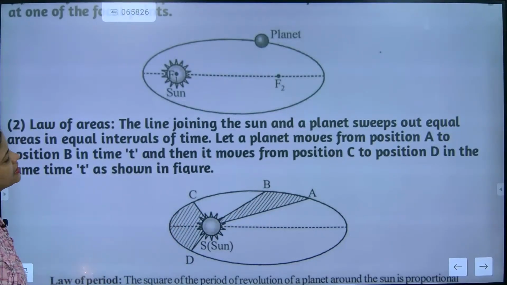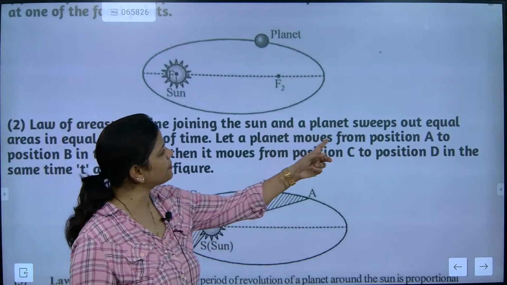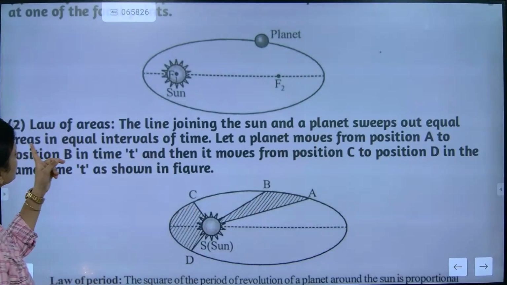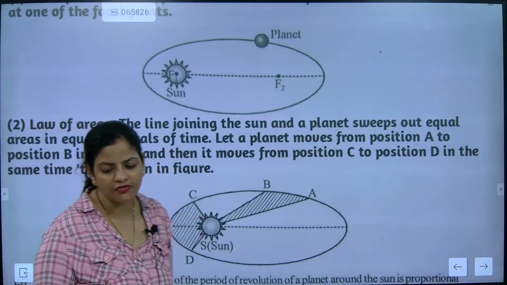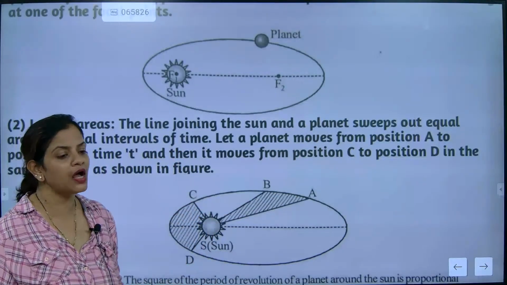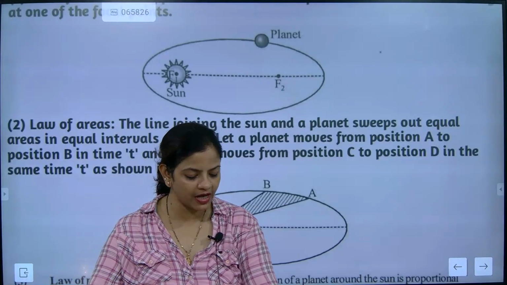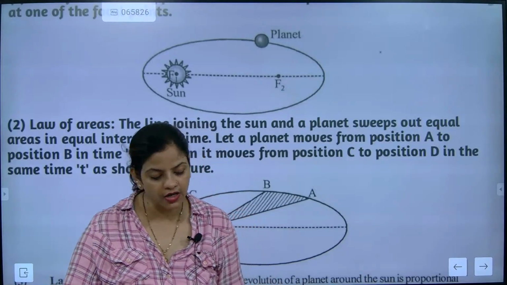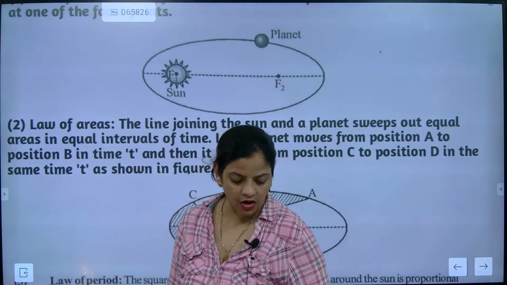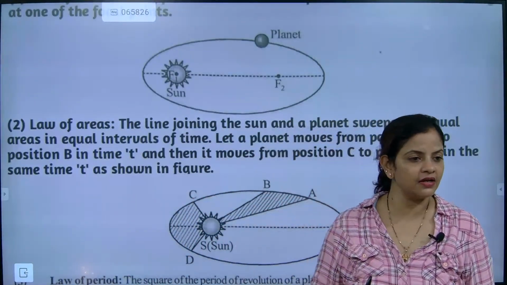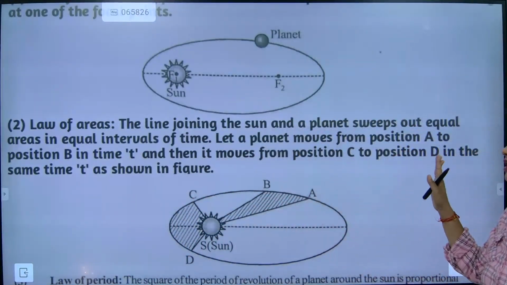So the second part is: the line joining the sun and the planet sweeps out equal area in equal intervals of time. What is it exactly sweeping out? Equal area in what? Equal intervals of time.